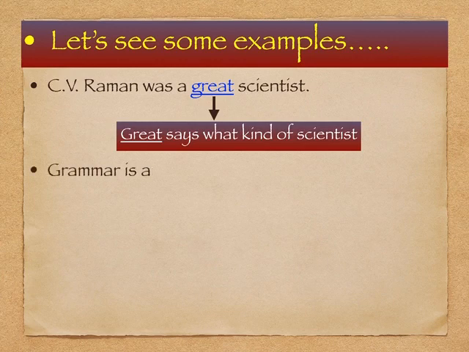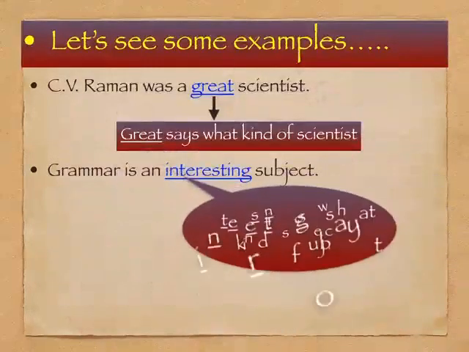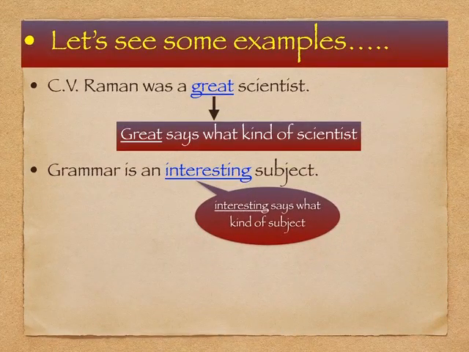Let's see the next example. Grammar is an interesting subject. Here the word interesting says what kind of subject it is, and so interesting describes the subject and it is called an adjective of quality. Let's see the last example. The story is amusing. Here, the word amusing says what kind of story it is, and so it is also an adjective of quality. So, I hope that students you have understood the descriptive adjective or the adjective of quality.